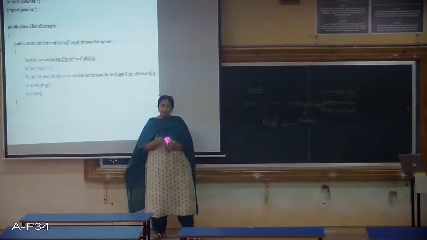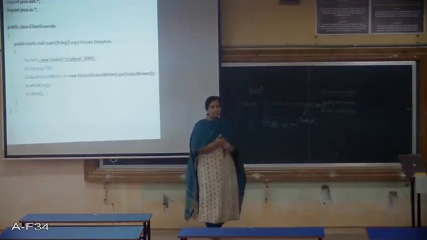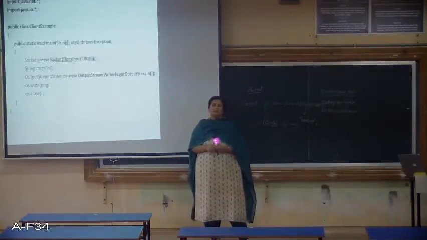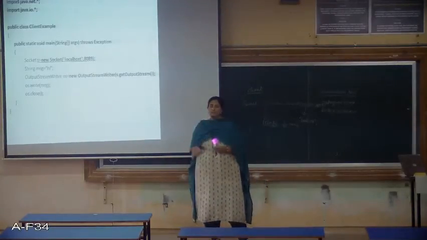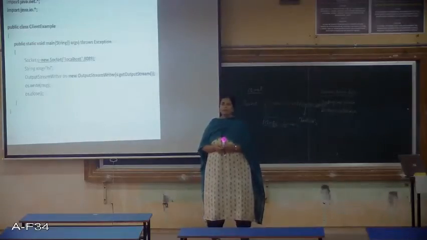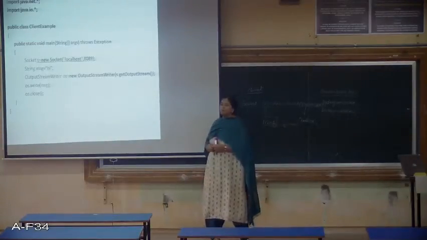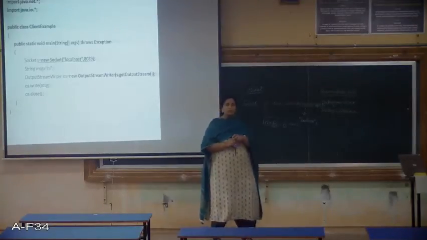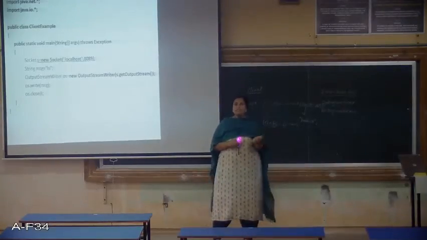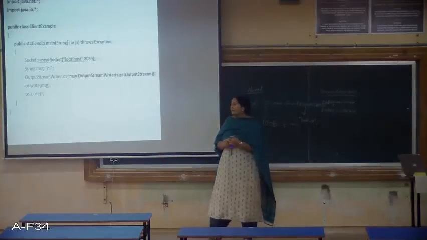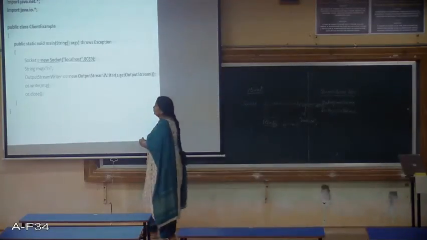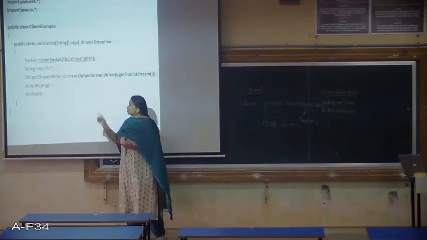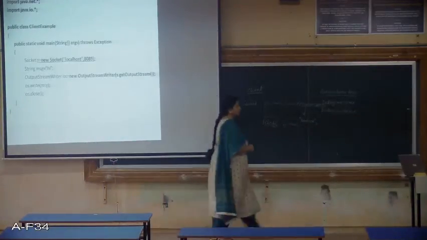So where will it go? When we do OS.write(message), it will be written to the output stream of the socket, and it will go to the input stream of the socket at the server side. And after that, we need to close the stream, which we can do using OS.close.